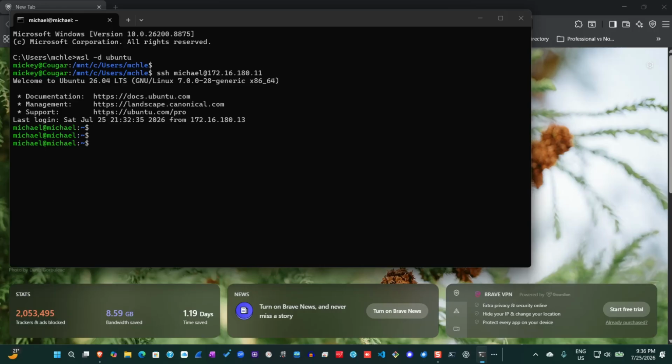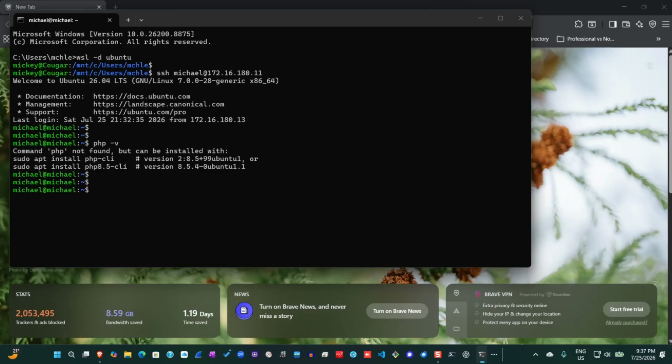The next thing I'm going to do is check for the version of PHP that is provided by Ubuntu. I'll do that by simply typing php -v. V stands for version. Here it says the command cannot be found. That's because PHP is not yet installed in the system, and it's giving me two options to do that.